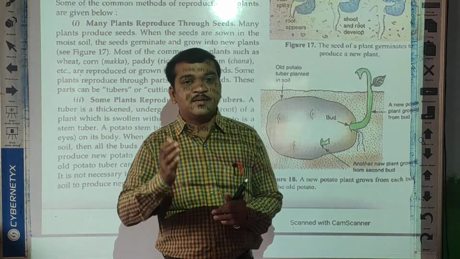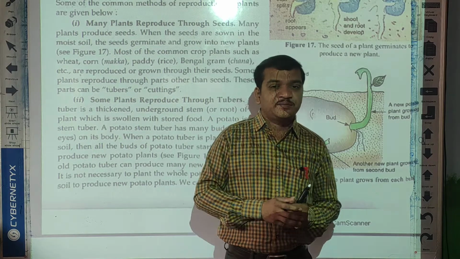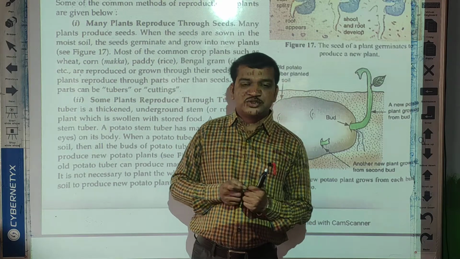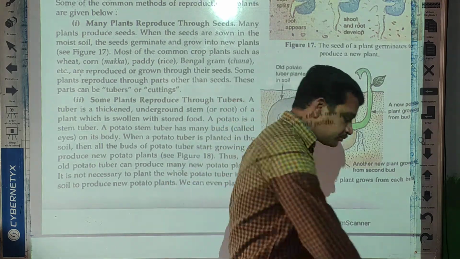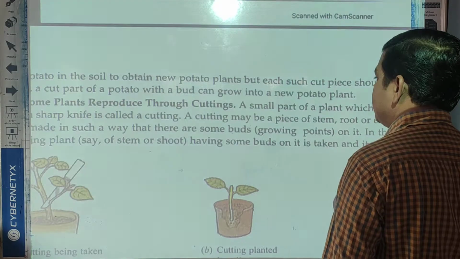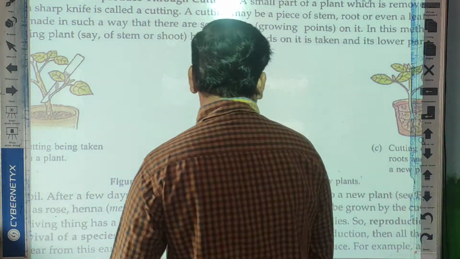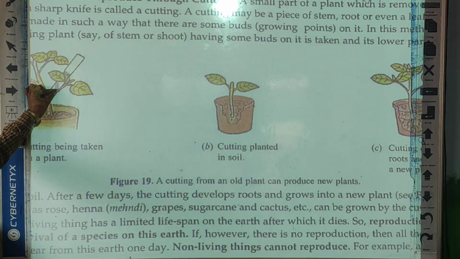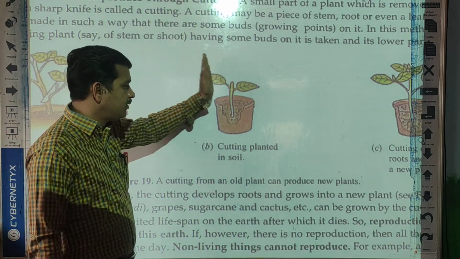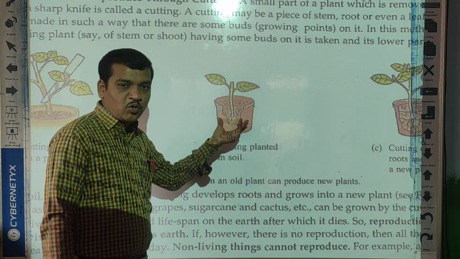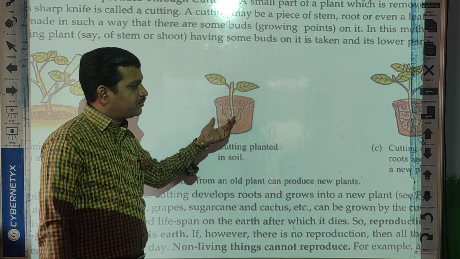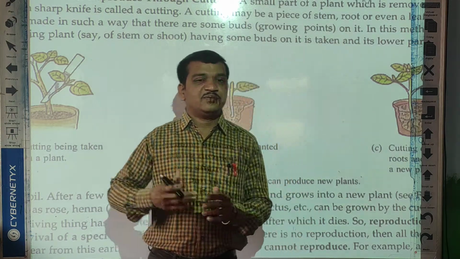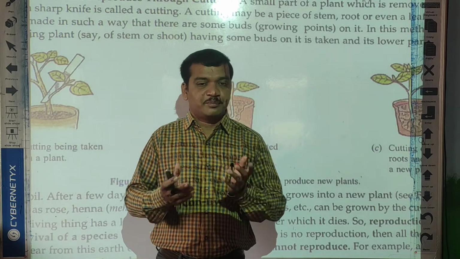Second method, that is the stem cutting method. Do you know the rose plant? Have you seen the seeds of rose plant? No. So if you want to plant the rose plant, just cut one stem or branch of the plant. Okay, see here. So you can cut one branch of the plant with the help of a knife, and that branch or stem you can put in the pot which contains the soil, and after a few days you can see that the stem will grow into a new plant. So this way we can reproduce the plants.